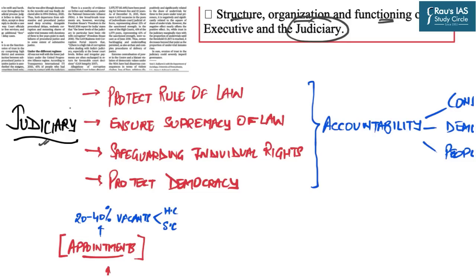So first of all, the primary task of the judiciary is to protect the rule of law and to ensure the supremacy of law. It is said that any society functions smoothly if it abides by the law which it has made. In older times, those laws were customs, traditions or rituals. And in modern times, those laws take their roots from the constitution or a written set of laws.